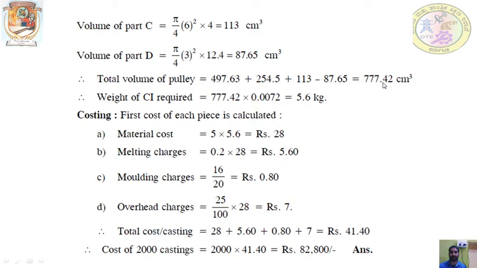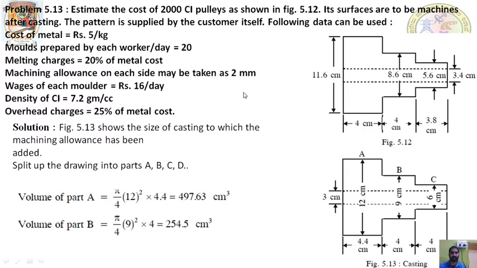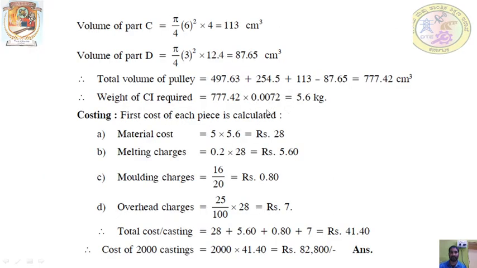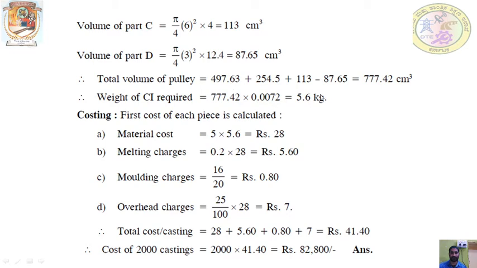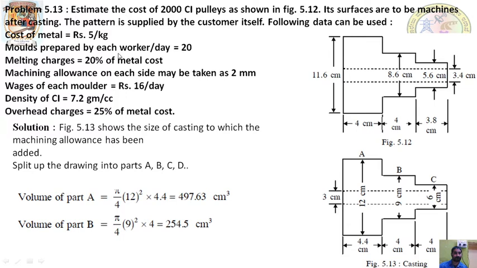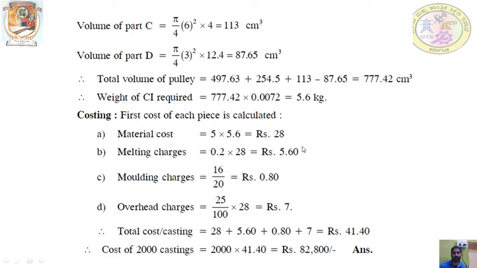The density of the cast iron is 7.2 grams per cc. 772.2 into 7.2 grams per cc divided by 1000 we have applied, so that we directly obtain it in kg, 5.6 kg. Next, the material cost is rupees 5 per kg. We require 5.6 kg. The material cost will be 5 into 5.6, that is rupees 28 you have to pay for the material cost. Next is the melting charges. Melting charges is 20% of the metal cost. So 20% of 28 is 5.6.